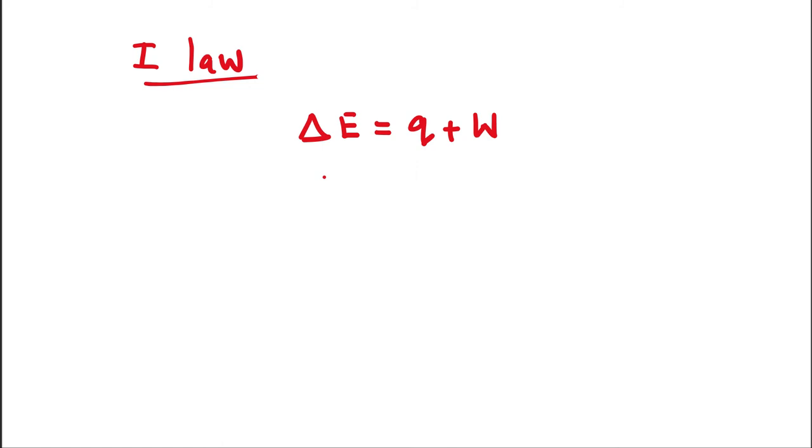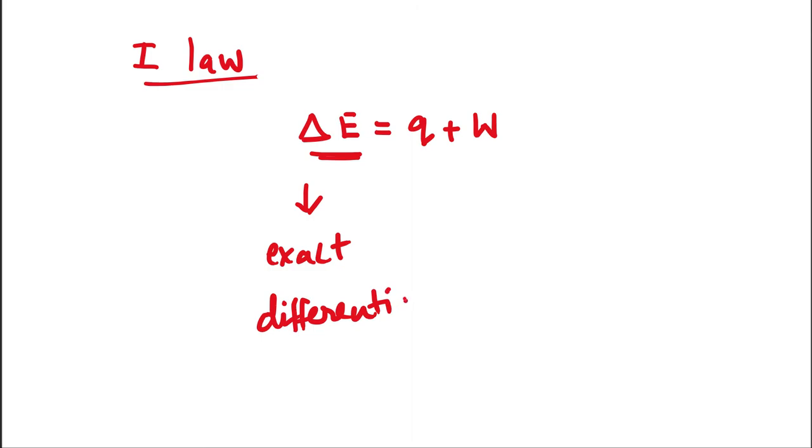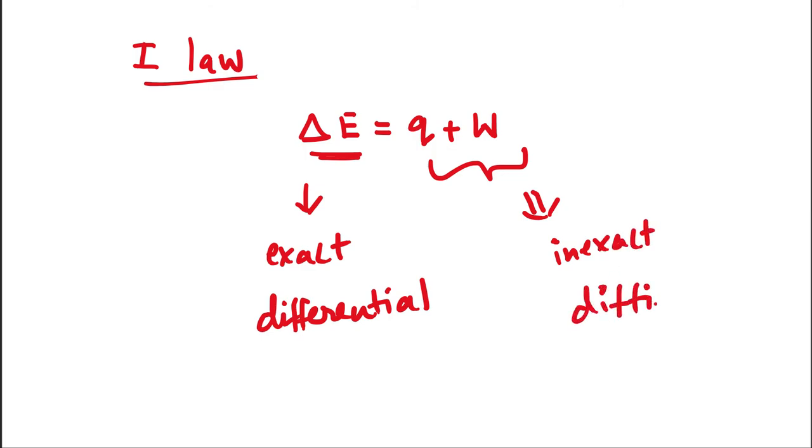Now I am using the new word exact differential, which is applicable to state functions. W and Q are inexact differentials because they are path functions. This is an exact differential, and these two are inexact differentials. We shall discuss them in detail now. What is exact differential?